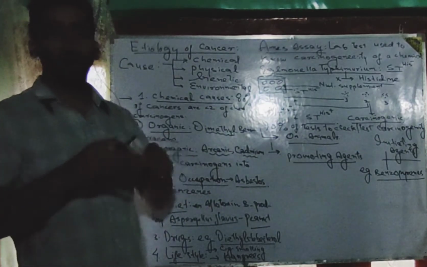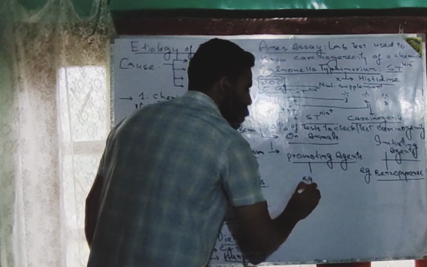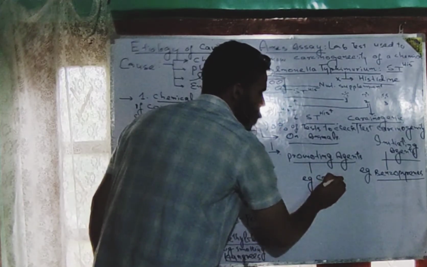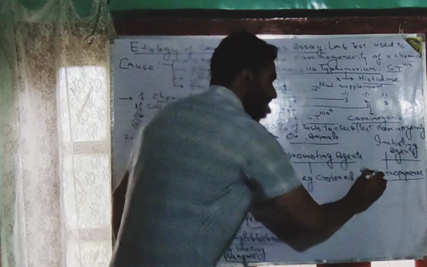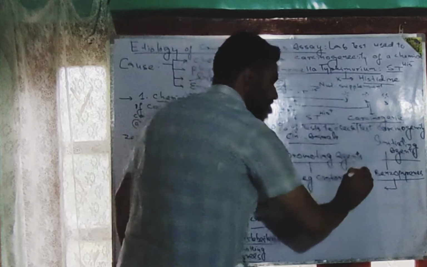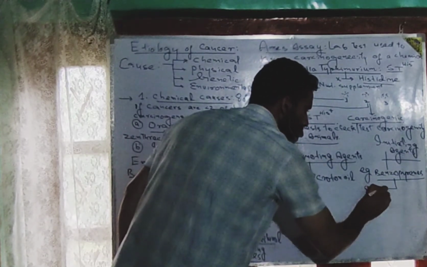And croton oil acts as the promoting agent. Croton oil.